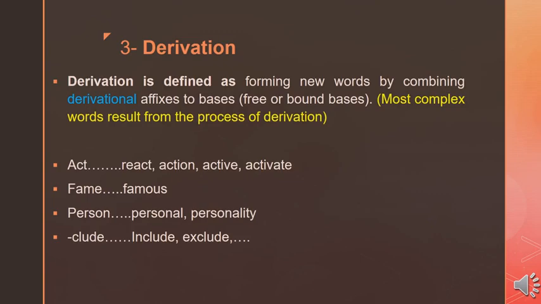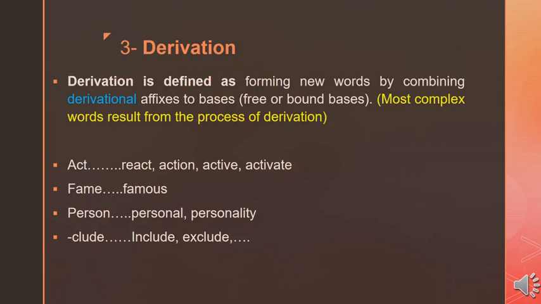An example of a bound base is clude. Clude is a bound base. It is not a free base because it cannot be uttered alone with meaning. It needs to be attached to bound morphemes. Adding derivational prefixes or suffixes to clude means that we create new words. For example, include. We add a derivational prefix in to clude to form a verb which is called include.